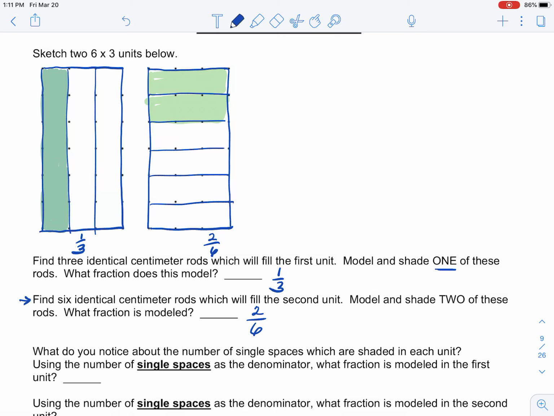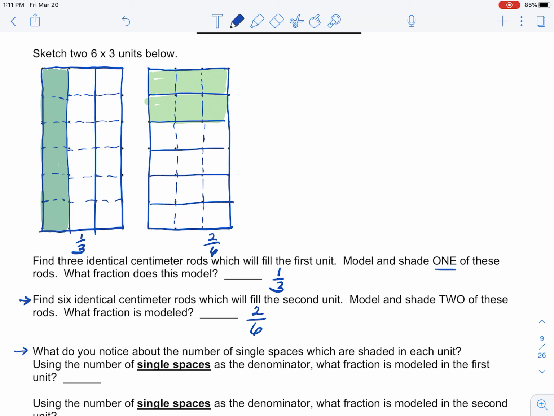Now, the next question, I'll have to explain. What do I notice about the number of single spaces which are shaded in each unit? A single space is one of these little squares that's formed by connecting all the dots. So let me break this up into single spaces. And you'll notice that there are 6 single spaces shaded in each unit. If I break the entire unit up into single spaces, there are 18 of those in each unit.